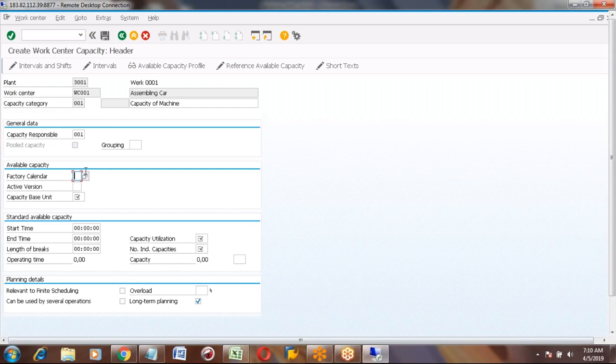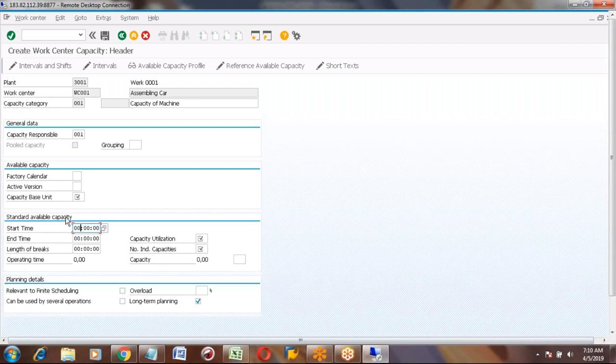Next is this machine, as I told you, will work how many hours? Whether it is working 8 hours or 10 hours, that working time we will maintain in the standard value capacity, start time and end time. Here we will maintain. We want to measure this as hours, so you can maintain here capacity base unit is hour. And here, start time.